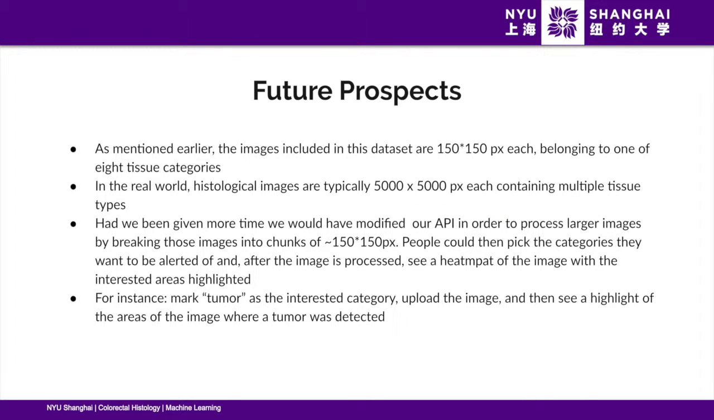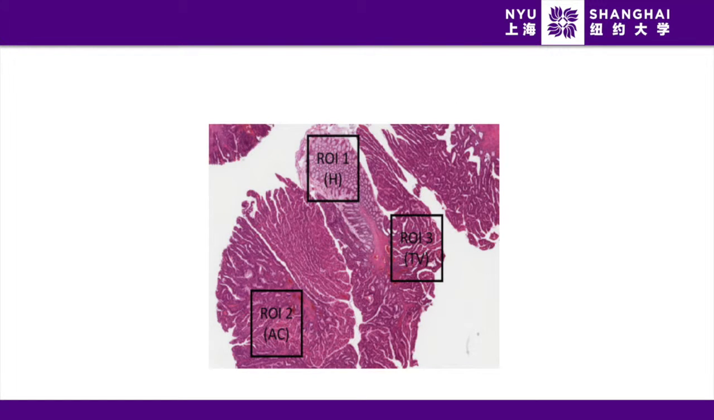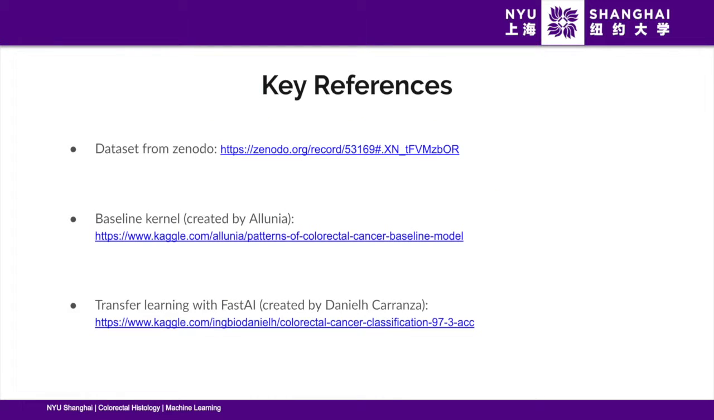As mentioned earlier, the images included in this dataset are 150 by 150 pixels, but in the real world, histological images are usually 5,000 by 5,000 pixels each, and they contain multiple tissue types. So if we had more time, we would have changed our API in order to process these larger images by breaking the images into chunks of 150 by 150 pixels, and then allowing people to pick the categories they want to be alerted of, and after the image is processed, see a heat map of the image with the interested areas highlighted. For instance, mark tumor as the interested category, upload the image, and then see a highlight of the areas of the image where a tumor was detected. This is sort of how the concept would look in real life.